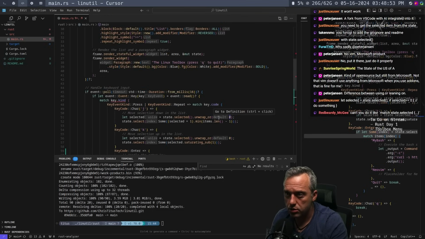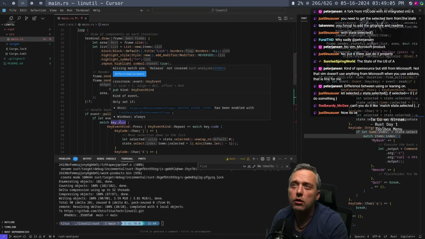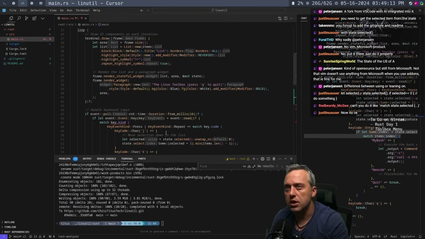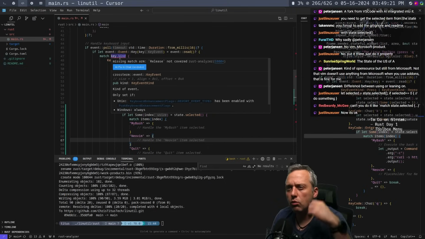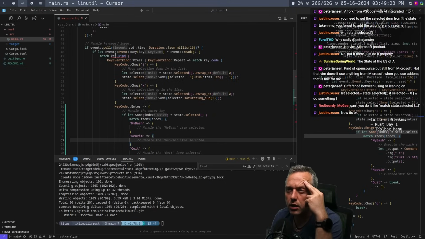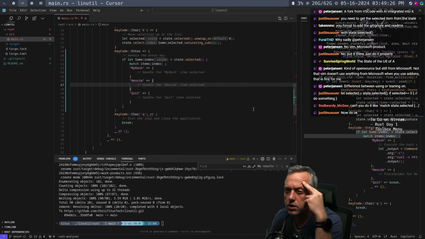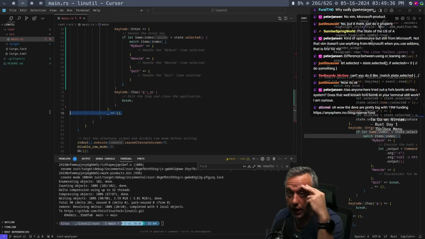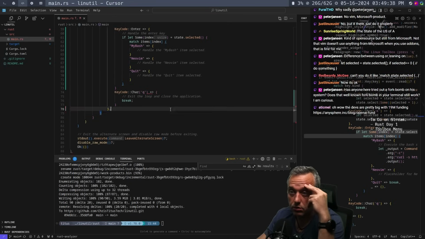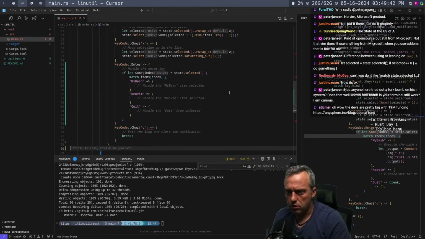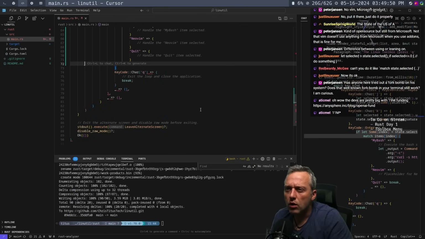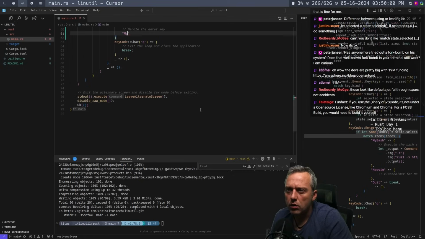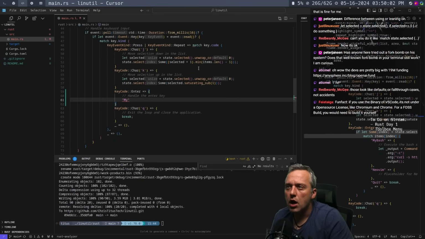Now we should be okay. And let's make sure. I don't think we have missing release not covered. You can't do it like match state selected. Okay. I wonder why it doesn't like this all of a sudden. Did I screw up and, oh, I think I fat fingered and added some stuff I wasn't supposed to. Or, well, was that me or no? This is why. When did those get added? No, those are supposed to be there, huh? Oh, they are. Okay.